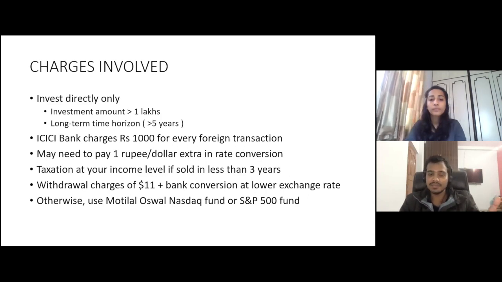So that's why I told you that you should have capital of around 1 lakh, 2 lakhs, and also you should have a long term time horizon for this. And if you cannot fulfill these criteria, there are other ways of investing into the stock market indirectly through Indian mutual funds. There are two mutual funds. One is the Motilal Oswal Nasdaq 100 fund, or you can select the Motilal Oswal S&P 500 fund, and you can invest through this directly in the US index itself. We have already made a video on the Motilal Oswal Nasdaq fund. You can find the video in the link in the description.